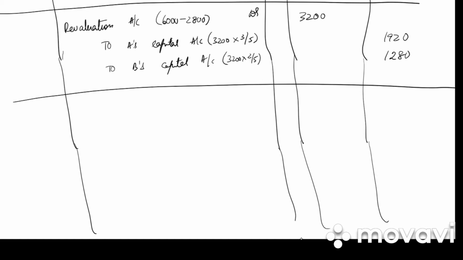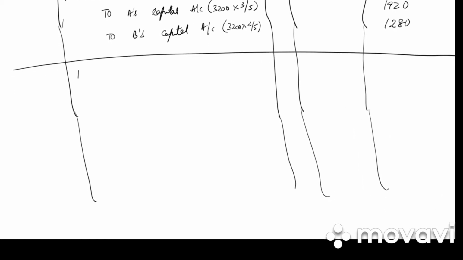Next journal entry will be bringing capital and goodwill. So it is bank account debited to C's capital account, to premium for goodwill account.